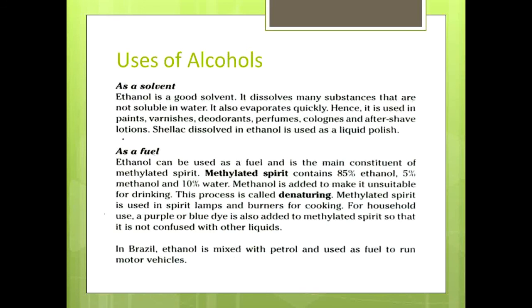Methylated spirit contains 85% ethanol, 5% methanol, and 10% water. Methanol is added to make it unsuitable for drinking. This process is called denaturing. Methylated spirit is used in spirit lamps and burners for cooking. For household use, a purple or blue dye is also added to methylated spirit so that it is not confused with other liquids. In Brazil, ethanol is mixed with petrol and used as a fuel to run motor vehicles.